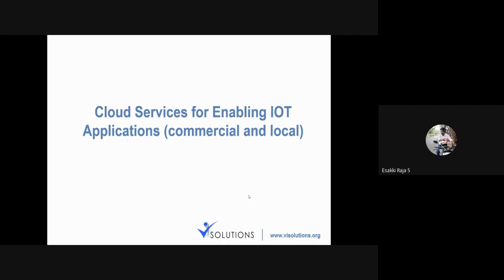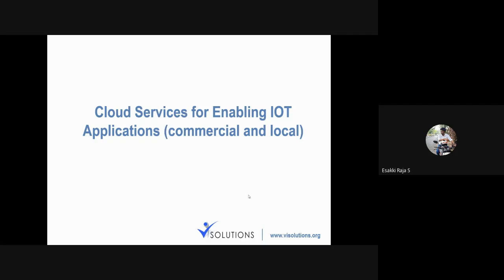So in today's session, the first one, you're going to see about cloud services for enabling IoT applications, both commercial and IoT. I hope in yesterday's session we came across IoT on Firebase Cloud, where Nagarajan handled the class. In that, you have seen only about Firebase, correct? So in today's class, I'm going to tell you what the different kinds of clouds available are and how they will be useful in different scenarios. That is what we are going to see in today's session.